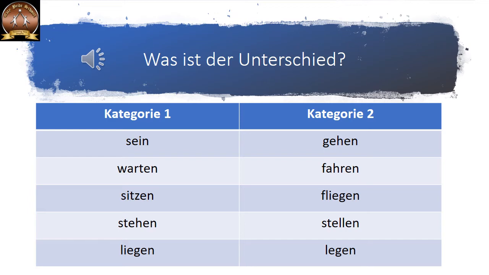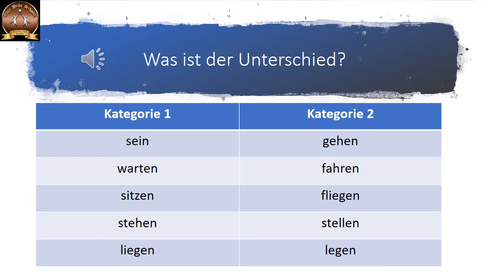Was ist also der Unterschied? What is the difference? If you observe, in category 1, all the verbs are stationary. The action depicted by the verb is stationary. Warten is to wait; you wait at a single place, you don't move here and there. Sitzen is to be sitting. Stehen is to be standing. Liegen is to be lying. So it is stationary. There is no movement, as opposed to category 2.